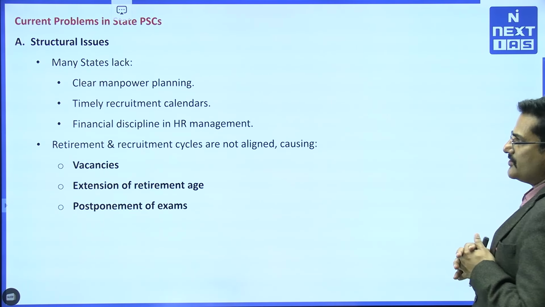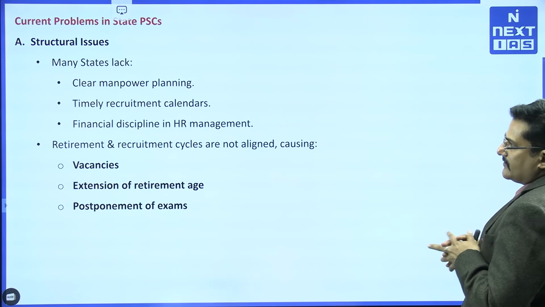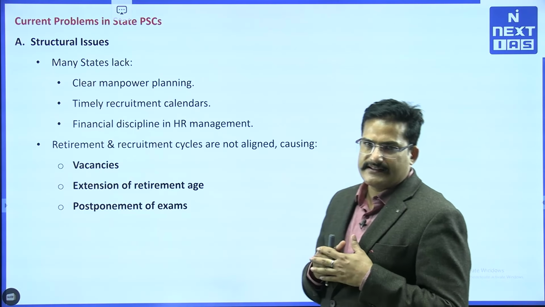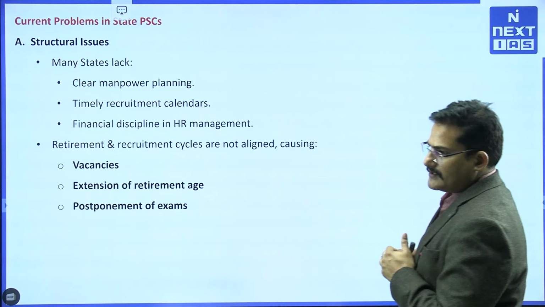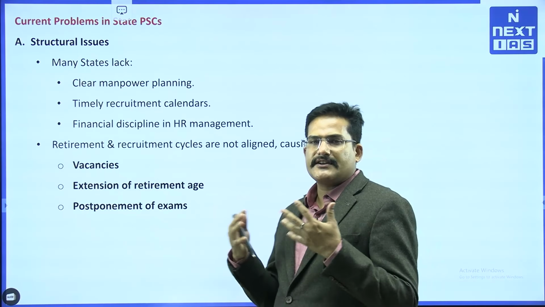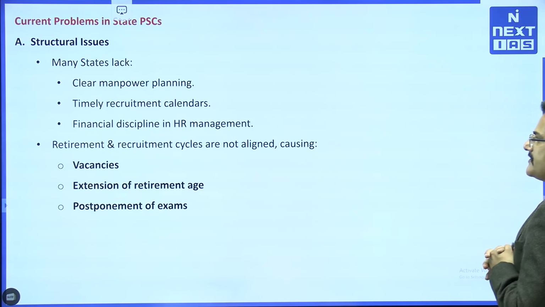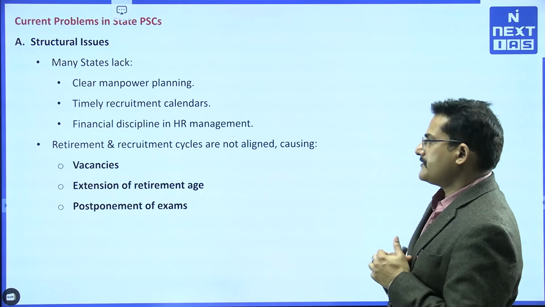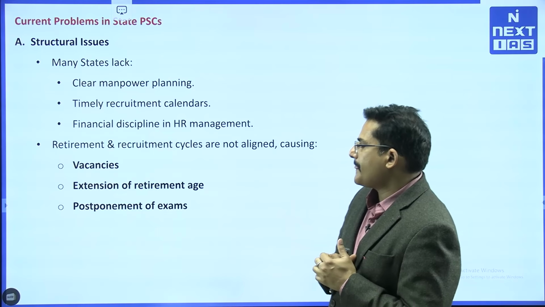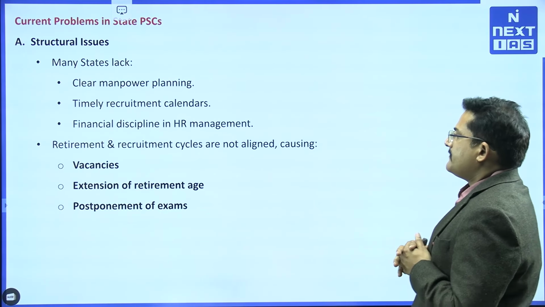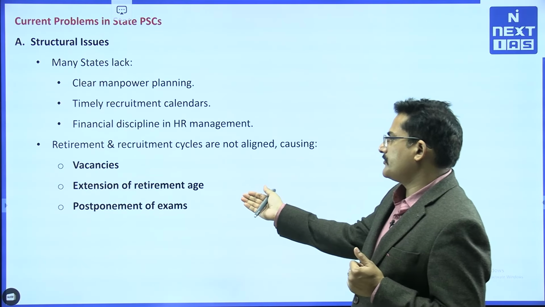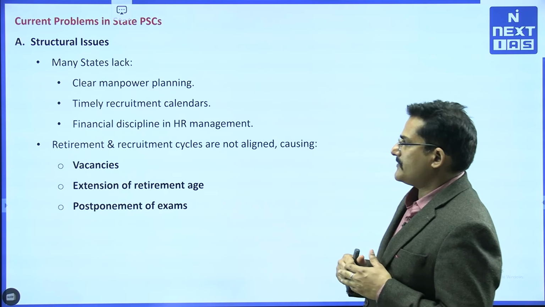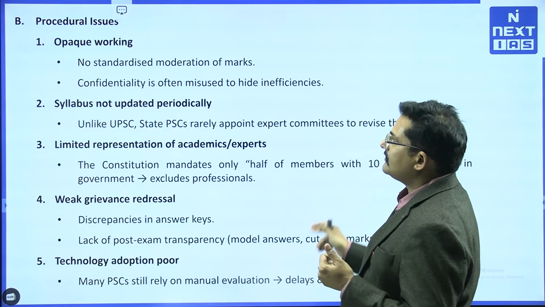First are the structural issues. Many structures lack clear manpower planning. We have already discussed the functional issues. Timely recruitment calendars: the calendars are released on time, but recruitment is not done on time. And financial discipline, the fund issue. So, fund, function and functionaries. Retirement and recruitment cycles are not aligned, causing vacancies, extension of retirement dates and postponement of examinations. There are discrepancies in all these things.